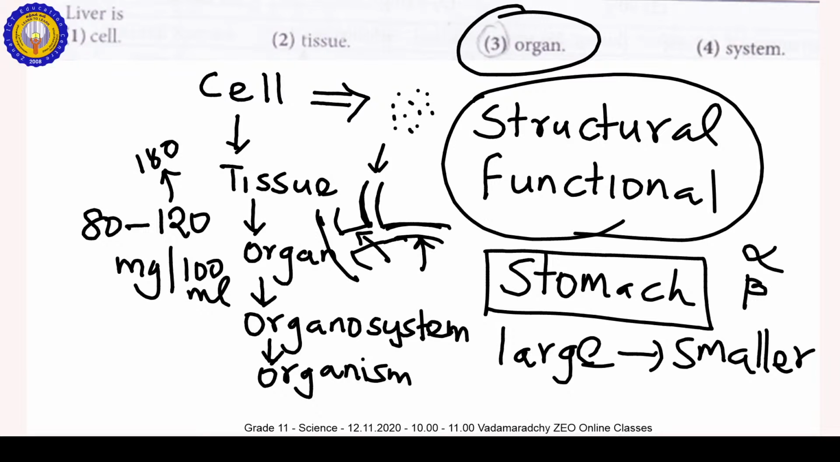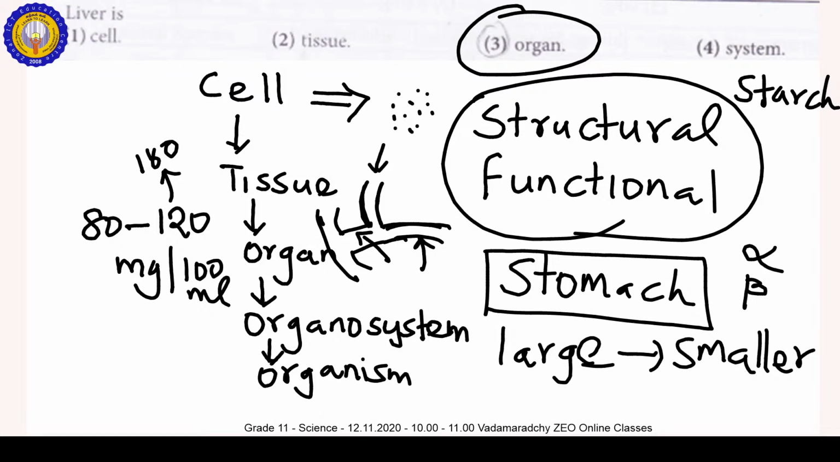Normally, what is the storage carbohydrate in plants? What is your answer? That is starch. What is the storage carbohydrate in animals? That is glycogen. So in the liver, the function is to store glycogen. That means carbohydrate is stored in glycogen form.